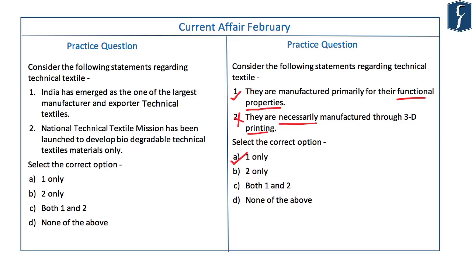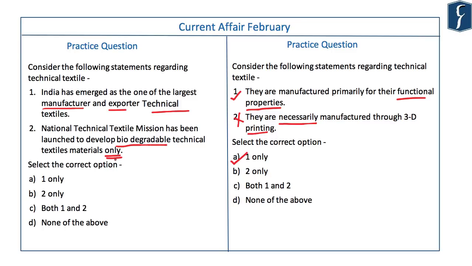India has emerged as one of the largest manufacturers and exporters of technical textiles. The second statement is, the National Technical Textile Mission has been launched to develop biodegradable technical textiles only. Well, as an aspiration, it is good to develop biodegradable technical textile, but the mission should not be dedicated to only biodegradable technical textile.